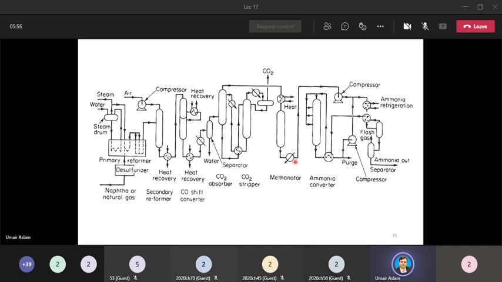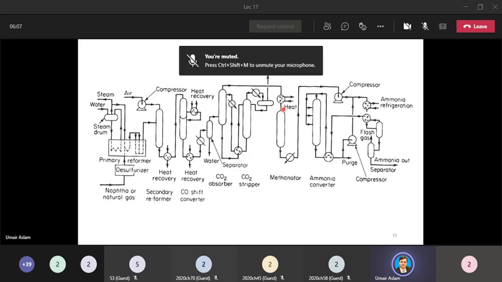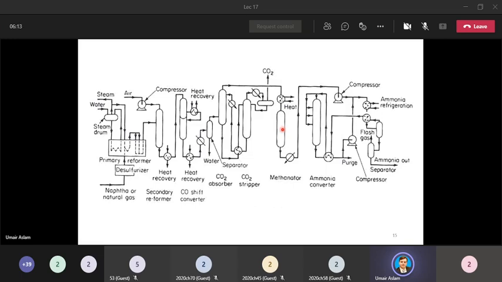Okay, so we were at the methanator, and here basically we converted the remaining CO and CO2 into methane. Why methane? Because methane has no adverse effect on the ammonia synthesis catalyst.